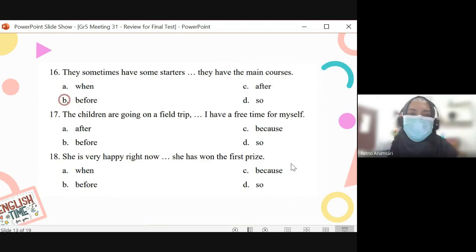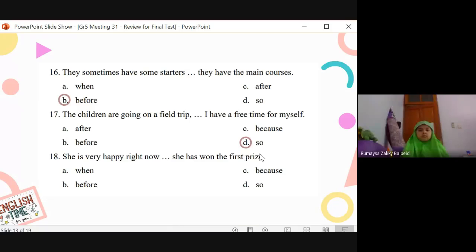The children are going on a field trip, so. Yes, so, that's right. What gives up the answer here is the commas, right? I know the sentence is easy to figure out, but this also gives up the answer, the comma. The only connector that has a comma before it is so. The others don't use commas.